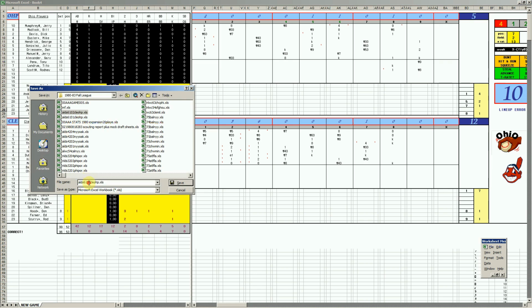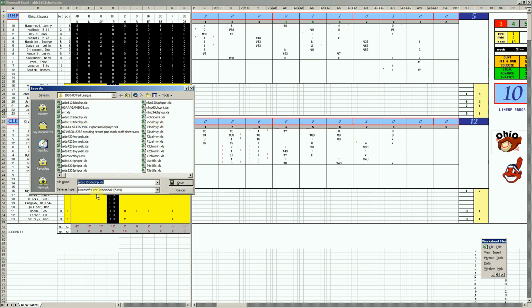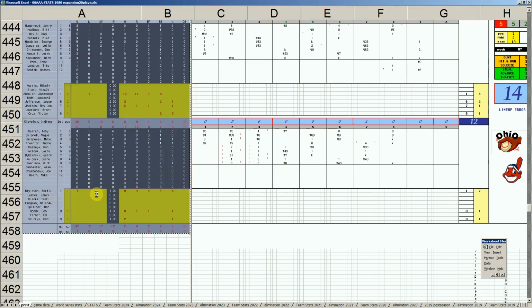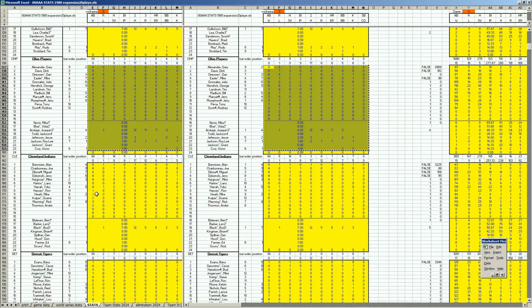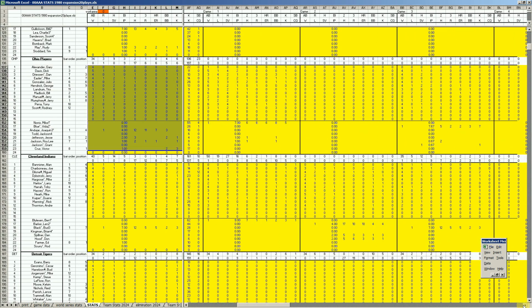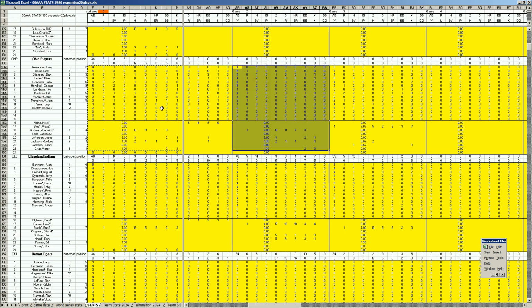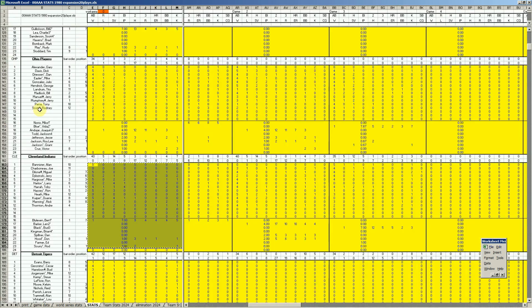Well, we have not had a nail biter at all, folks. It seems like, 19-6, then a 5-0, 5-2 game, and then this 11-2 affair. A lot of runs, though, for the playoffs. Normally you don't get this many runs in a playoff game, but there we are. This is what we have.